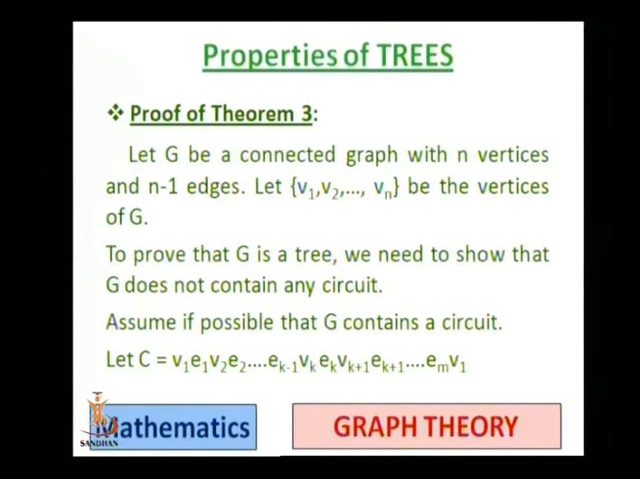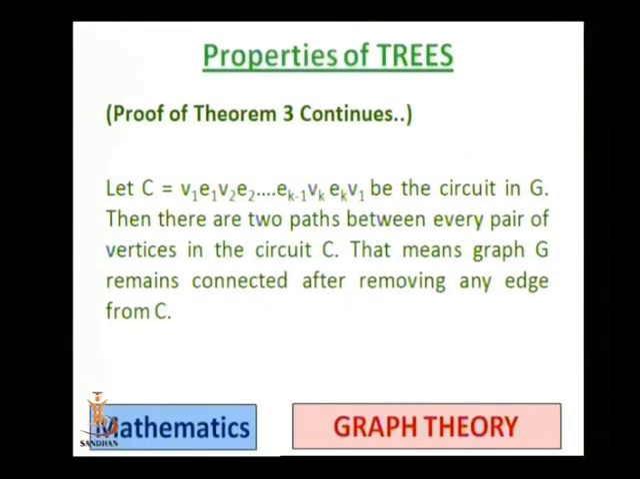So let us assume that it contains a circuit, and let us denote that circuit by C: V1, E1, V2, E2 and so on up to Em, V1. Since it is a circuit, it starts at V1 and also ends at V1. So if C is the circuit in G, then there are two paths between every pair of vertices in the circuit C. Why? Choose any two vertices